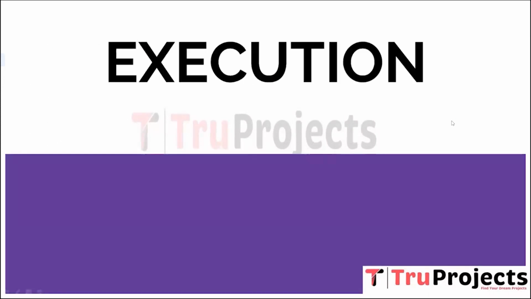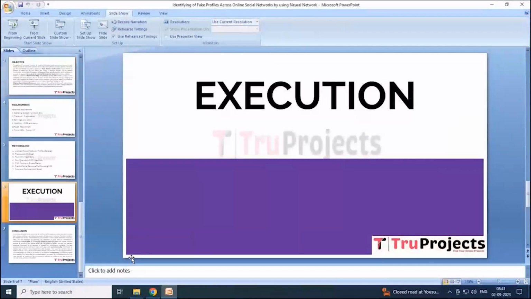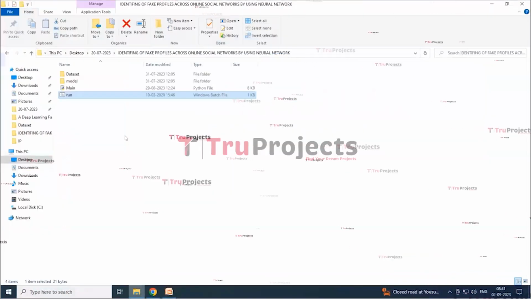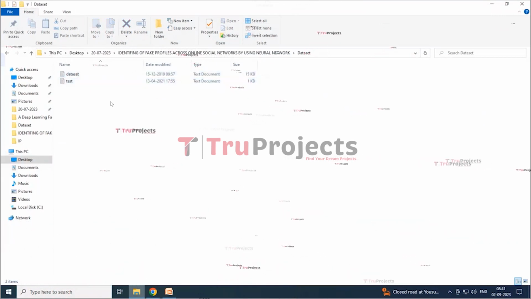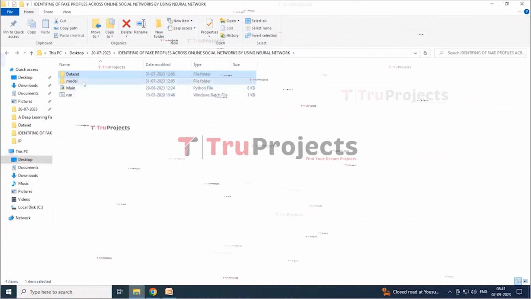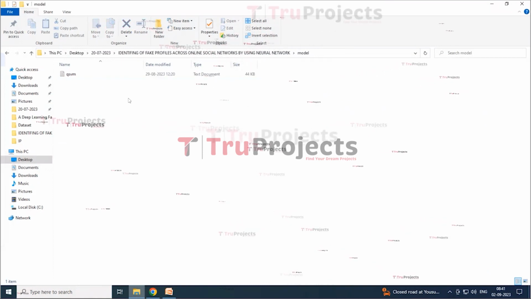So now coming to the execution part. To execute the project, first we need to open the code folder. Here we have a folder named dataset, which contains some datasets. Another folder named model contains a model.